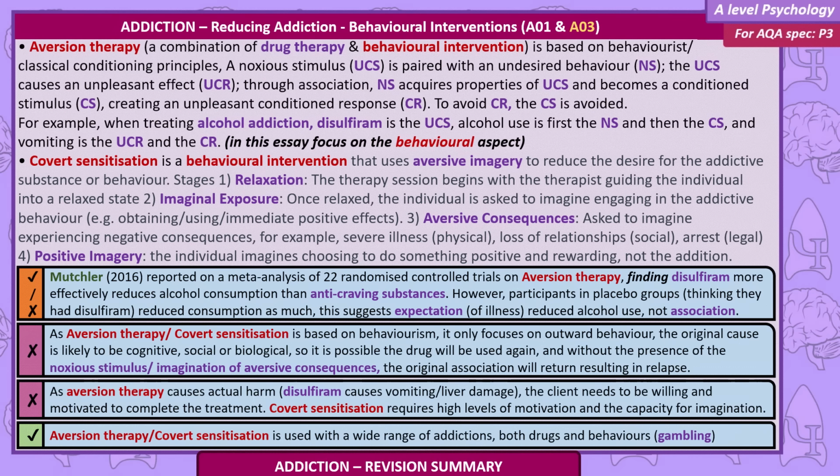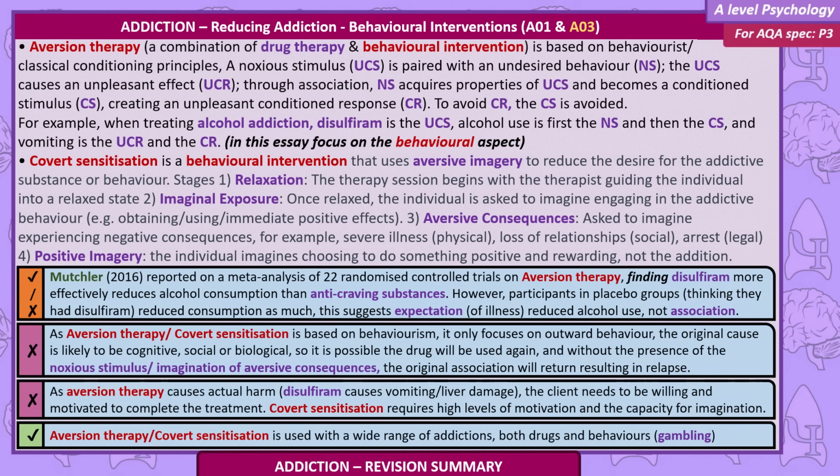Stages. 1. Relaxation. The therapy session begins with the therapist guiding the individual into a relaxed state. 2. Imaginal exposure. Once relaxed, the individual is asked to imagine engaging in addictive behaviour, for example, obtaining, using, and immediate positive effects. 3. Aversive consequences. Asked to imagine experiencing negative consequences, for example, severe illness (physical), loss of relationships (social), arrest (legal). 4. Positive imagery. The individual imagines choosing to do something positive and rewarding, not the addiction.